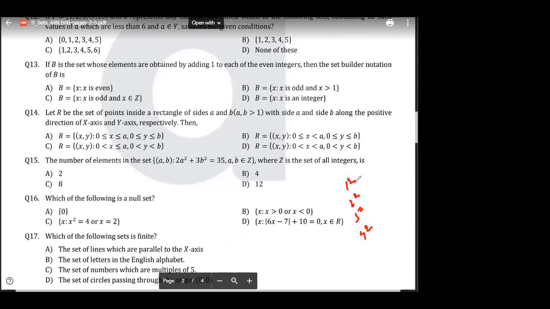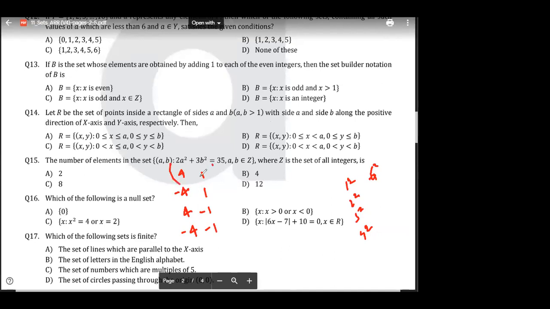Yes, obviously -1, -2, -3, -4 too, negative for this and this. So here I have checked 4. So 4, 1; -4, 1; 4, -1; -4, -1. Apart from these, is there any other number which is satisfying this? Tell me.